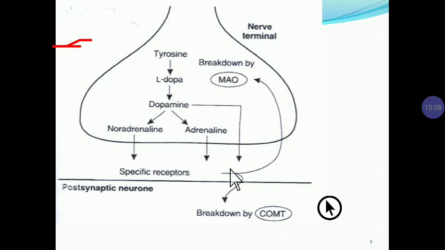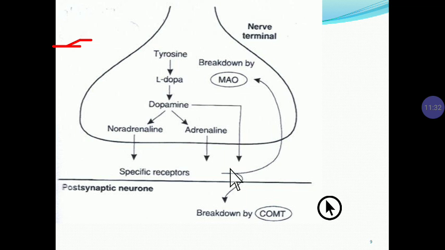Some is taken up again by the presynaptic membrane, called the reuptake mechanism, and some is broken down by various enzymes such as monoamine oxidase and catechol O methyl transferase. So this is the biosynthesis, storage and release of catecholamines, for example adrenaline and noradrenaline.